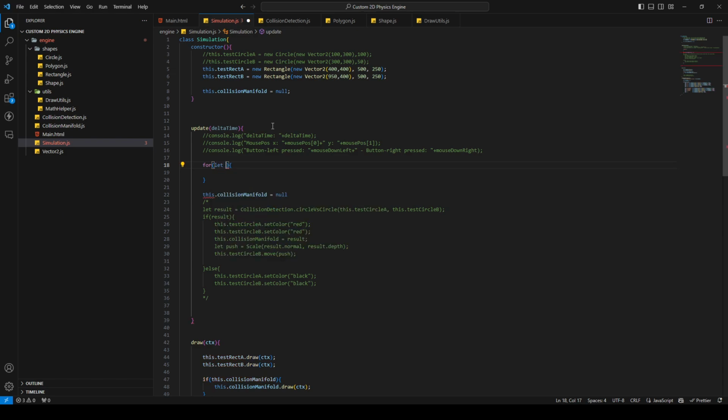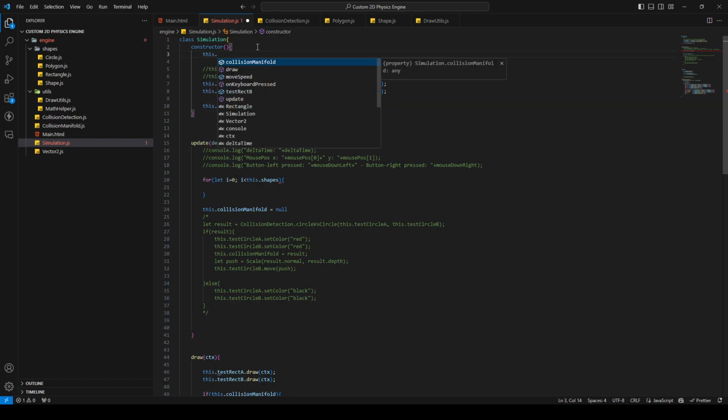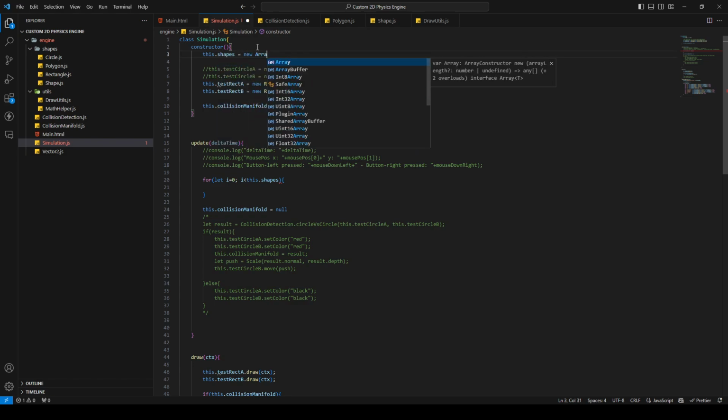So this will be i equals 0, smaller than this dot shapes. Oh yeah, of course. We don't have an array now. Okay, I'm gonna add this too. This will be a bit of a longer episode. So this dot shapes is a new array.